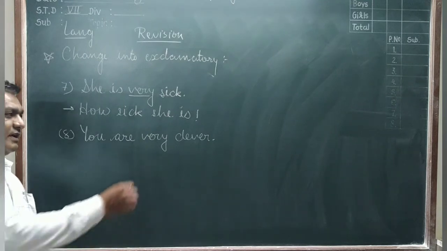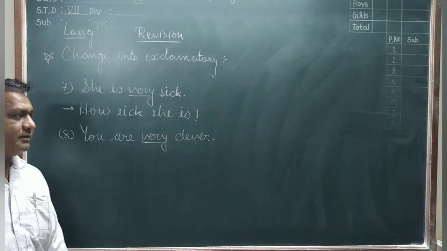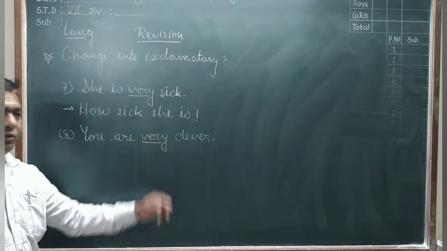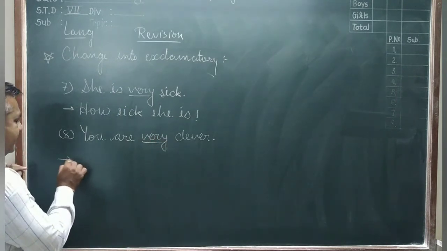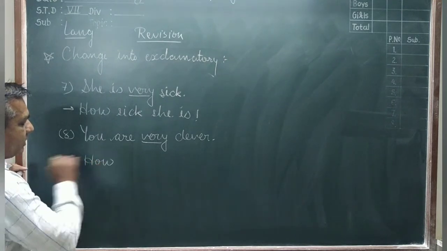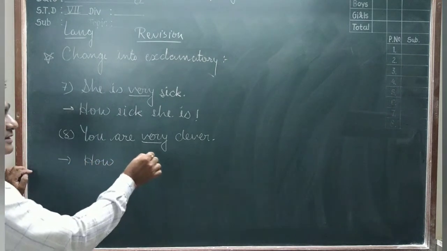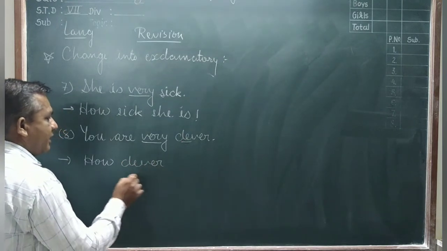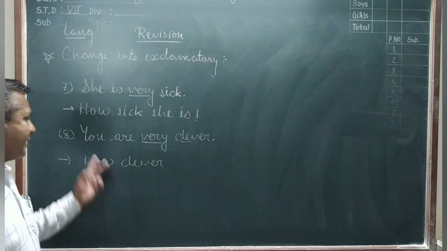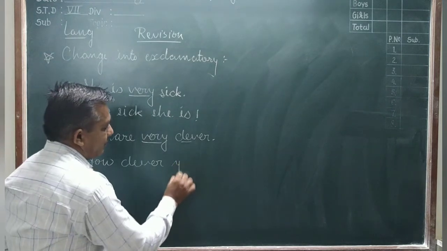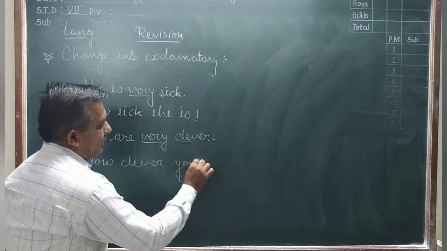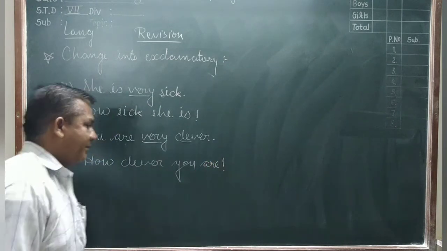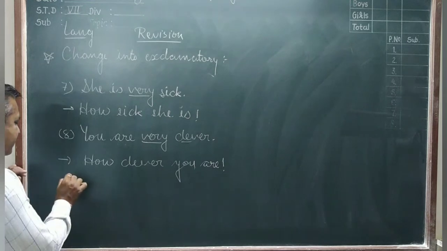In this sentence with "very", the sentence starts with which word? So the sentence starts with how, and after that the adjective clever, and after that the subject you, and are. At last we give here the exclamation mark.